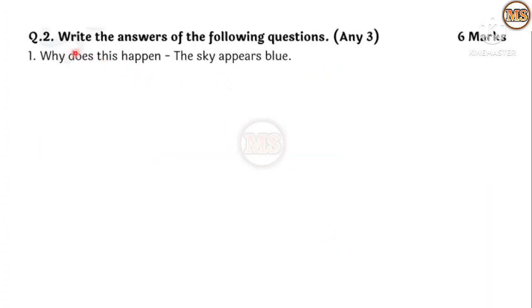Then question number 2, write the answers of the following questions. Any three we have to solve and the marks are 6. Okay. The first question, why does this happen? The first point, the sky appears blue. So the question asked is why the sky appears blue?